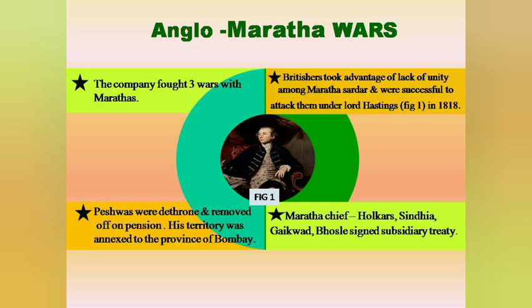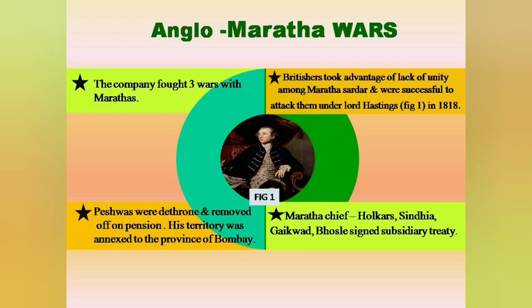The British forces successfully defeated them and deprived them of possessions. The British dethroned the Peshwa and deprived him of his pension. Territories were annexed to the province of Bombay, and the major Maratha chiefs were the Holkars, Sindhias, Gaikwad and Bhosle.